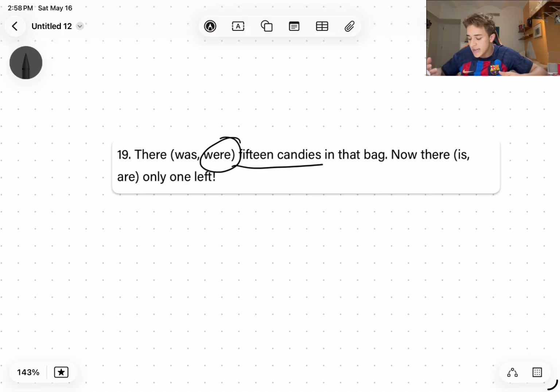Okay, then what happened next? Now there is or there are only one left. Okay, so now the subject is one candy. It doesn't say candy explicitly, but this one is the subject of the sentence.